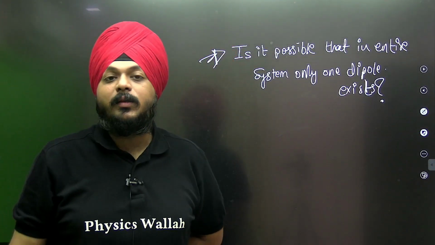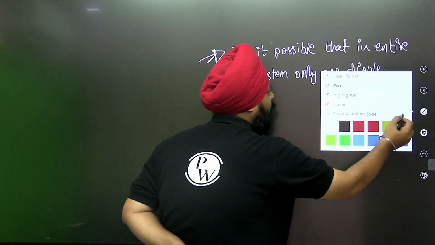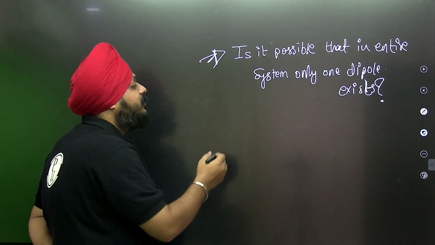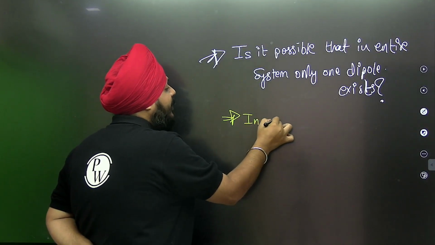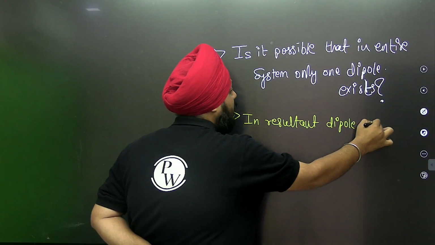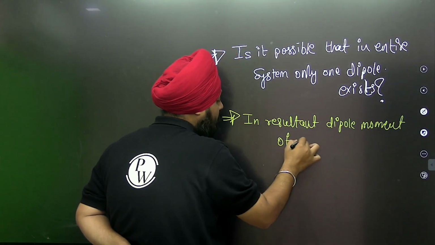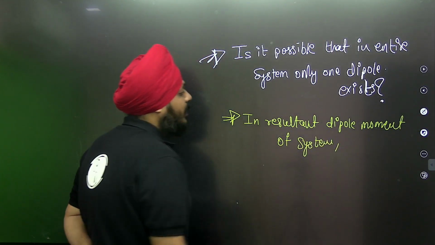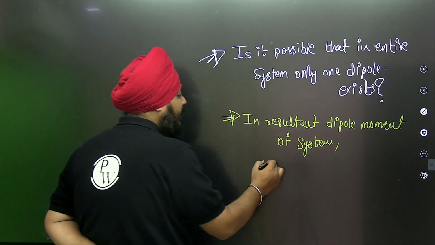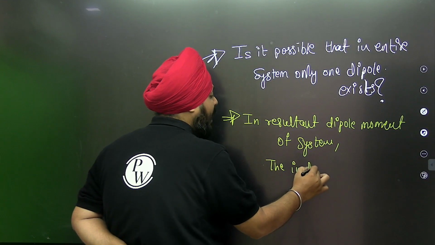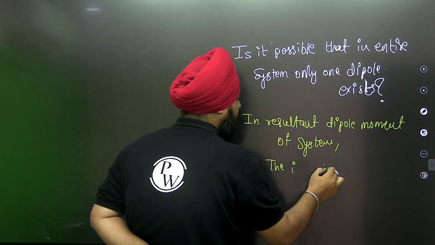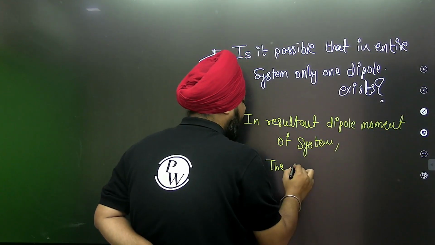No. Then if more than one dipole is present, what do we say about the resultant dipole moment of the system? Simple. The individual dipole moments are vectorially added.